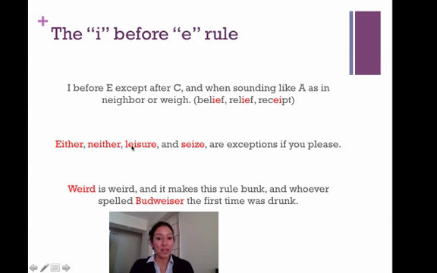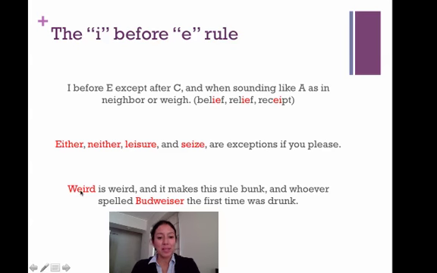Okay? Either, neither, leisure, and C's are exceptions if you please. You see? It's no longer the IE, there's no IE here, but these are exceptions because it doesn't have a C on the beginning, but you still write it EI, EI, EI. Weird is weird, and it makes the rule bunk. And whoever spelled Budweiser the first time was drunk.